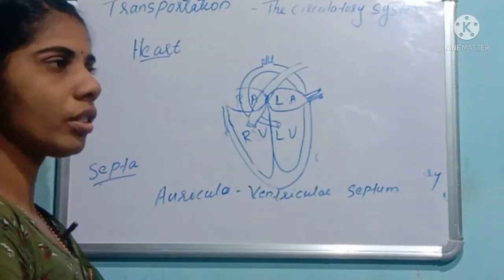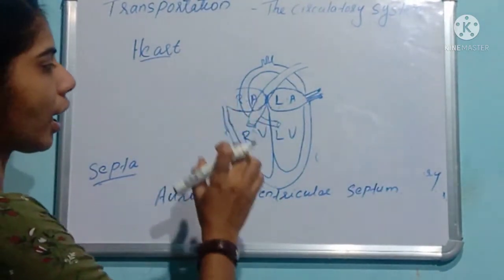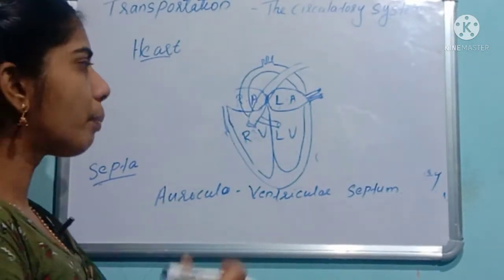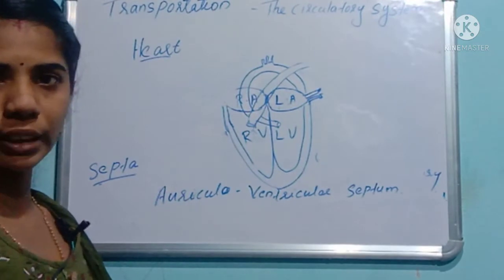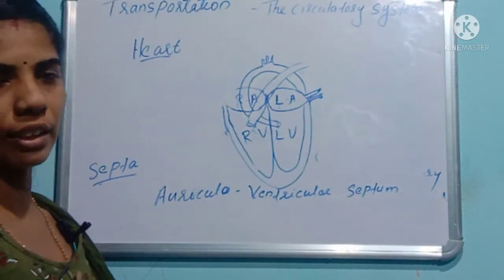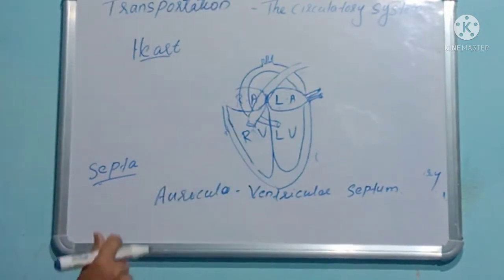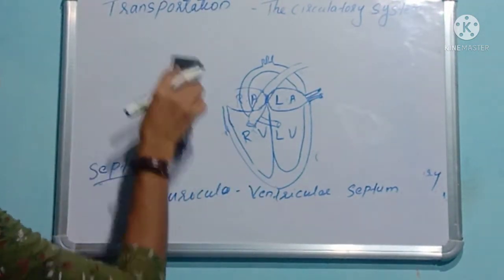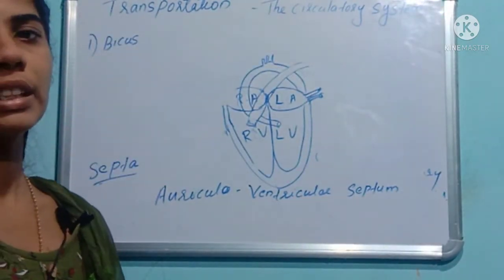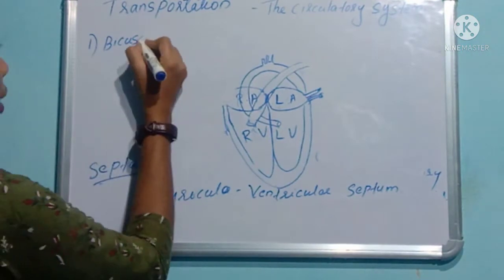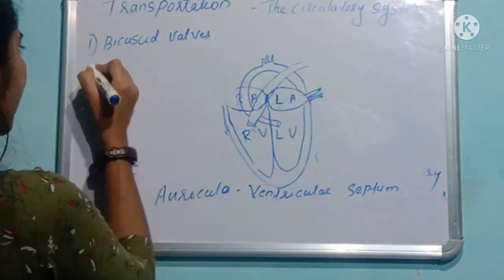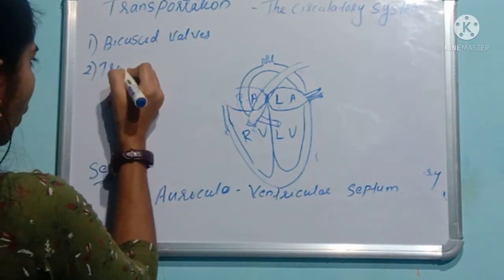Clear? And some valves are present to prevent the backflow of the blood. Clear? So what are the four valves present? First one is the bicuspid valve, and the second one, the tricuspid valve.